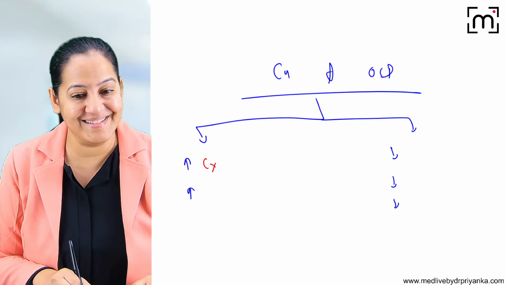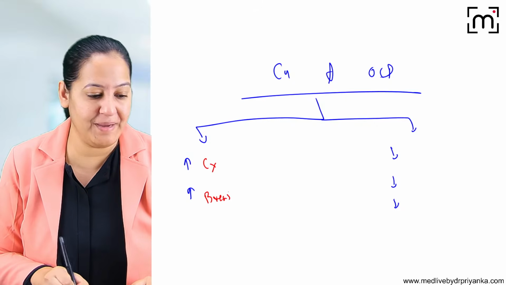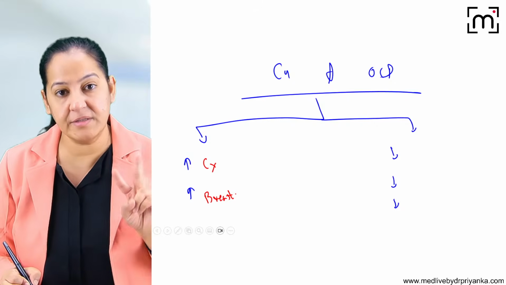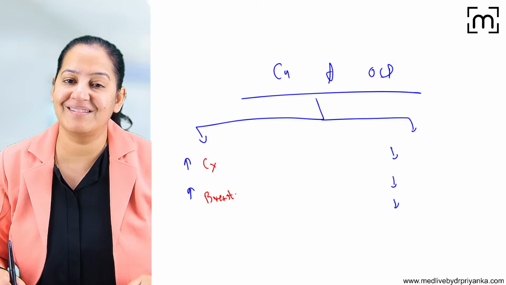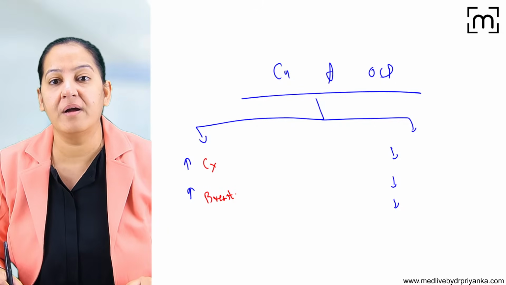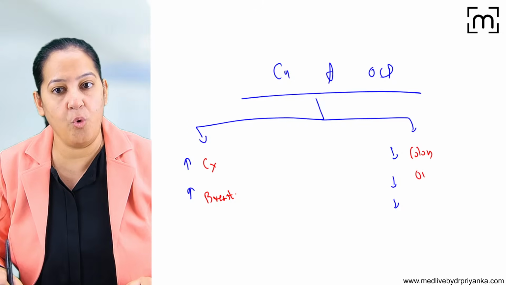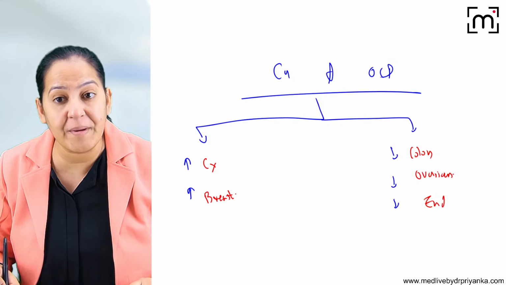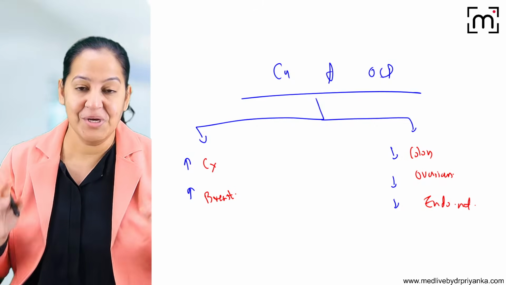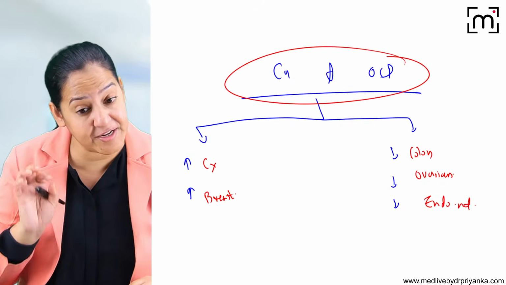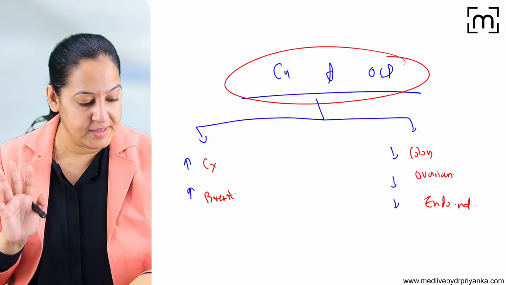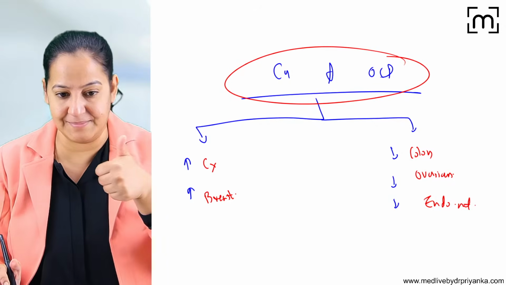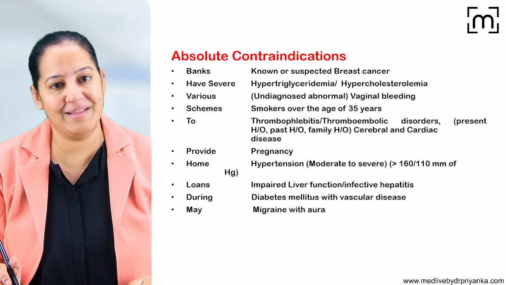Carcinoma cervix and carcinoma breast. OCP increases the risk of these 2. And what are the 3 cancers OCP reduces the risk of? OCP reduces the risk of colon cancer, ovarian cancer, and endometrial cancer, that is uterus cancer. So please learn OCP and cancer. You get questions on that. Many MCQs come. This is a tricky area. Please learn that. Give me a thumbs up if you got it. Okay, that is the beneficial part.